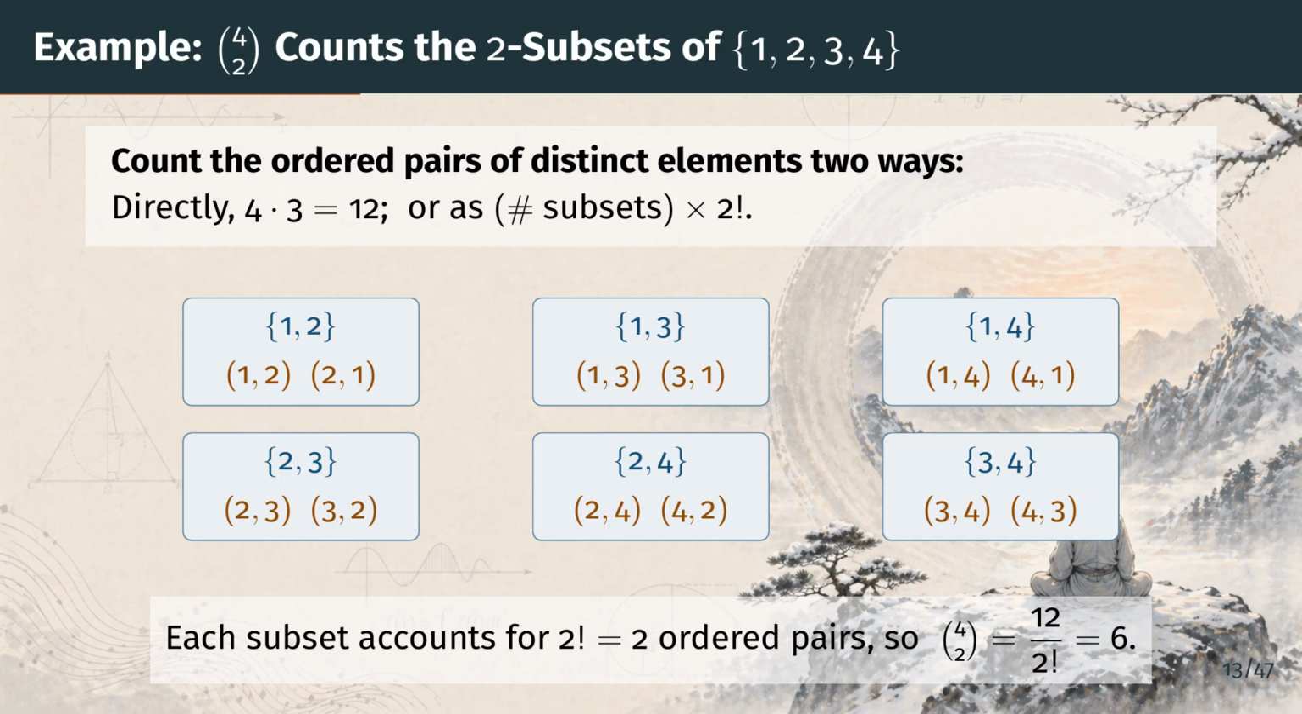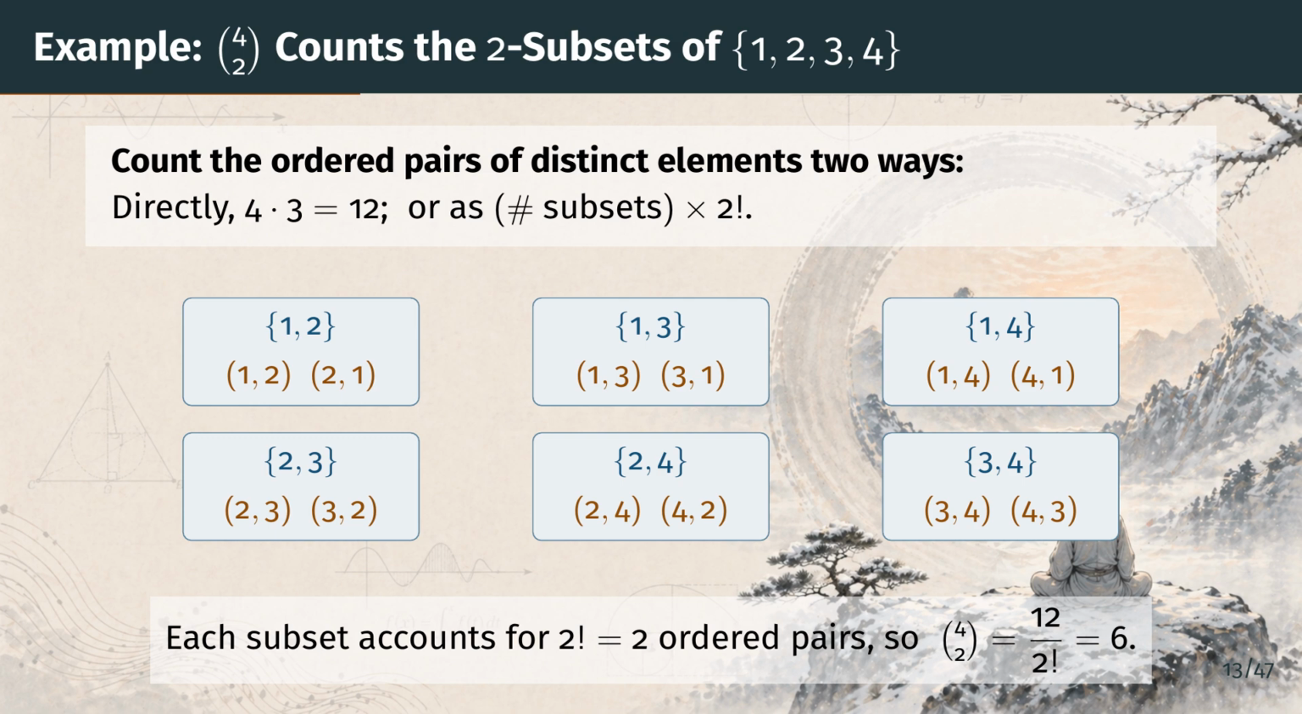The slide groups those same 12 pairs into 6 boxes, 1 box per 2 element subset. Each subset, shown in blue, sits above its 2 orderings, shown in amber. For instance, the subset containing 1 and 2 accounts for the pair 1 then 2, and the pair 2 then 1.